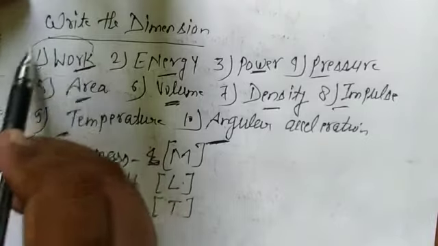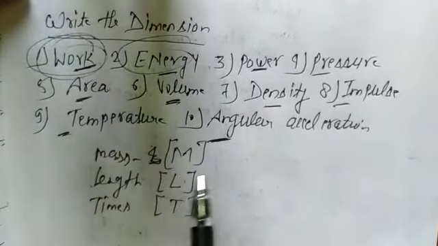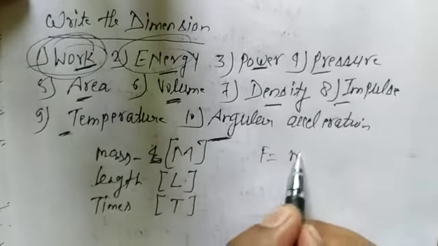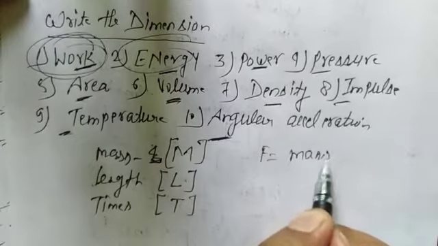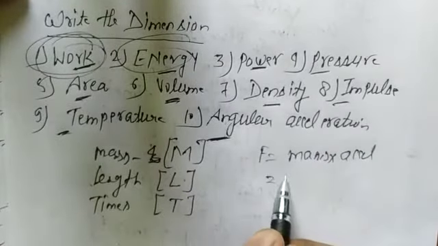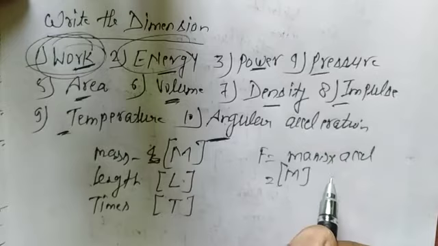First of all, write the basic formula of each, then convert it into dimensions. As I told you, the formula of force is mass into acceleration. Mass is denoted by capital M, and acceleration has unit meter per second square.